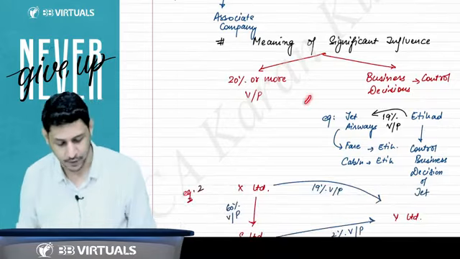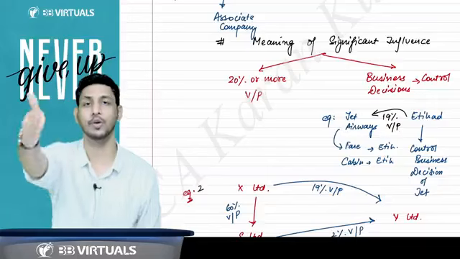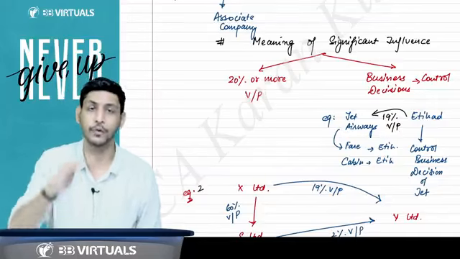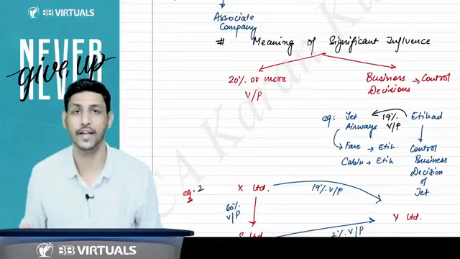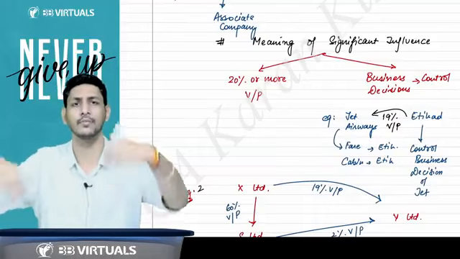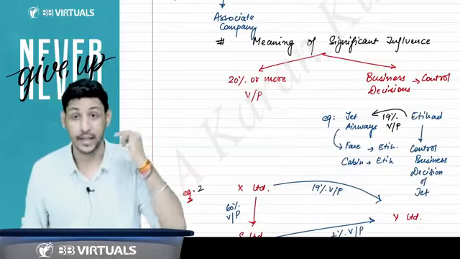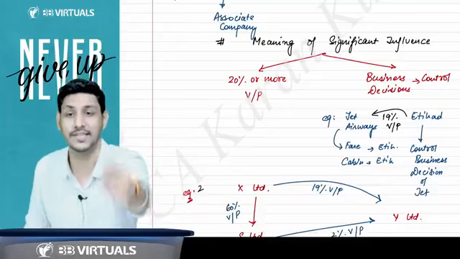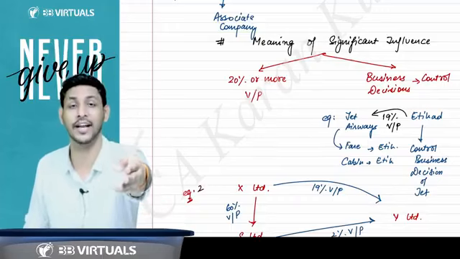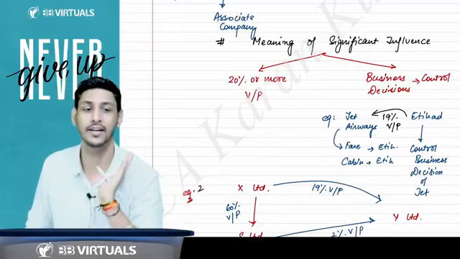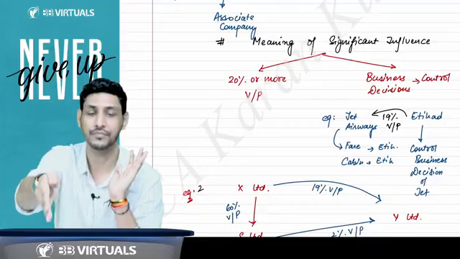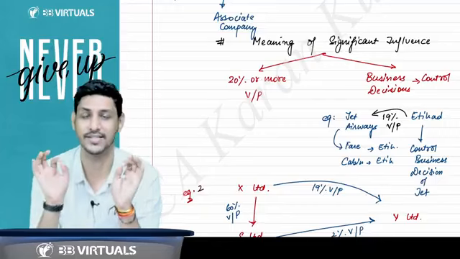So what is significant influence? Either you are having 20% or more voting power in that company, or if you are able to control the business decision of that company, then also it will be, even if you are having 1% voting power, 2% voting power, 5% voting power. I'm not saying control the board of directors. If you control the board of directors, that company will become your subsidiary. You are only controlling the business decision.